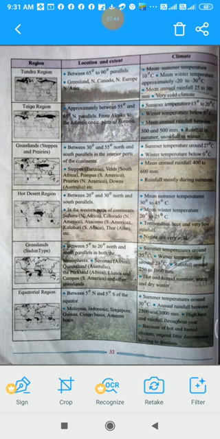Then the climate in the desert: mean summer temperatures from 30 to 45 degrees Celsius, mean winter temperatures 20 to 25 degrees Celsius, tremendous heat and very low rainfall. We know hot deserts mean the temperature is very hot and there is very little rainfall. Nights are very cold. Then how is the natural vegetation?